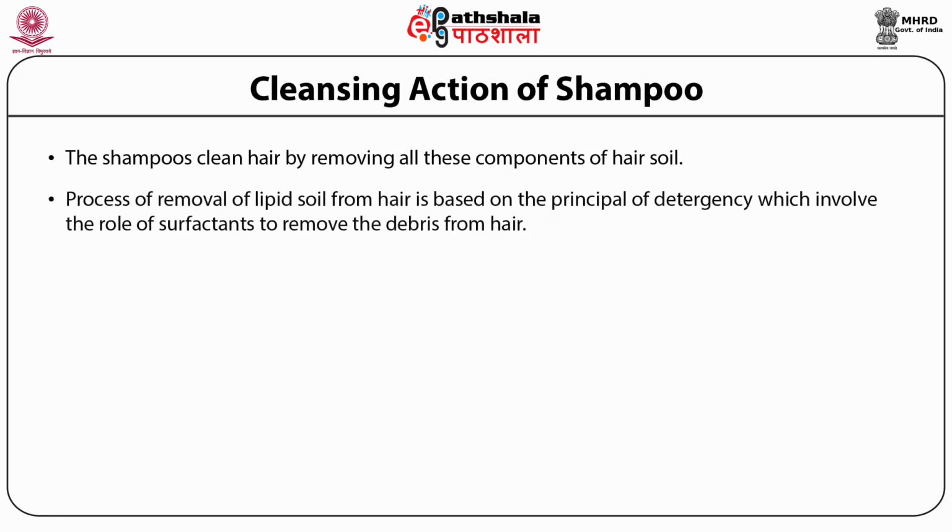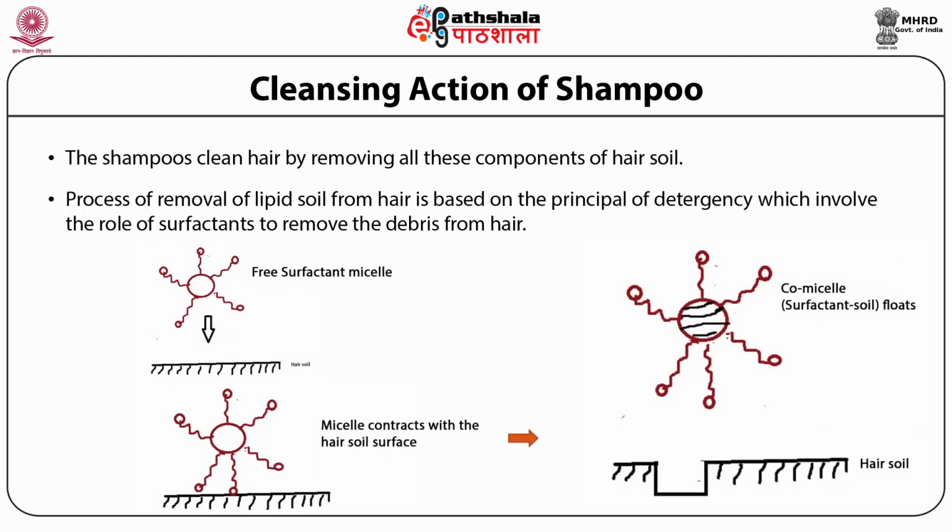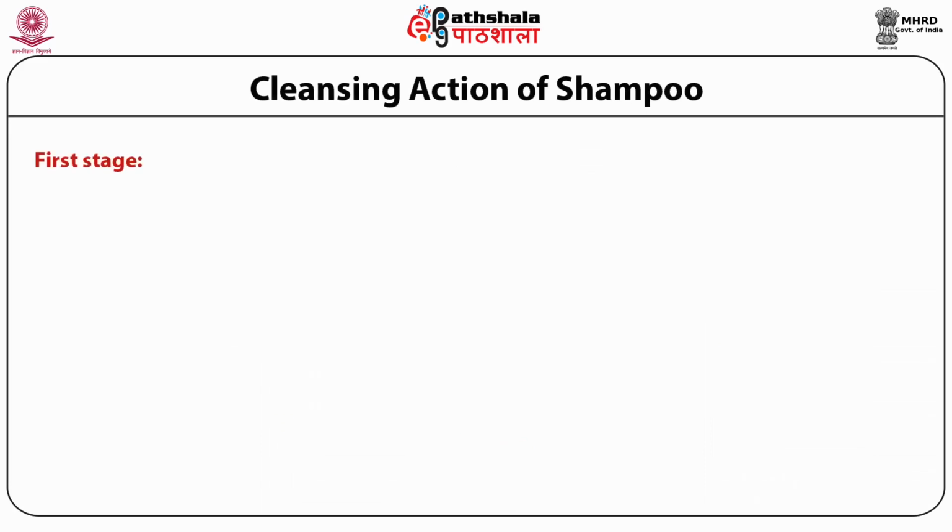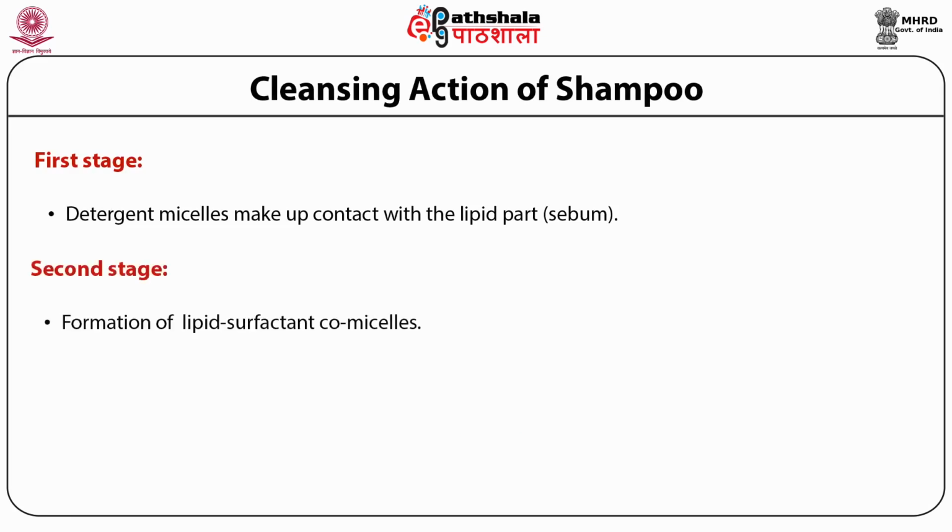The process of removal of lipid soil from the hair is based on the principle of detergency, which involves the role of surfactants to remove the debris from the hair. In this following figure, we have tried to explain this mechanism. In the first stage, the detergent micelle comes in contact with the lipid part, which is the sebum, and leads to the formation of a lipid surfactant co-micelle.